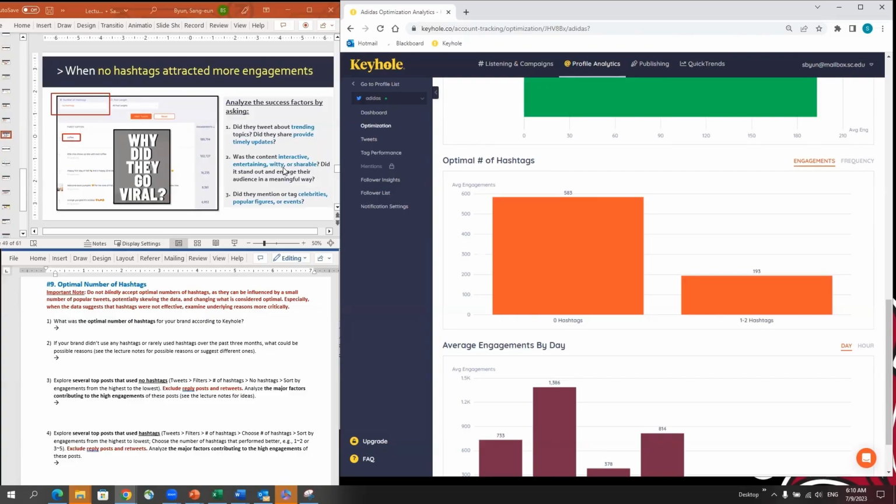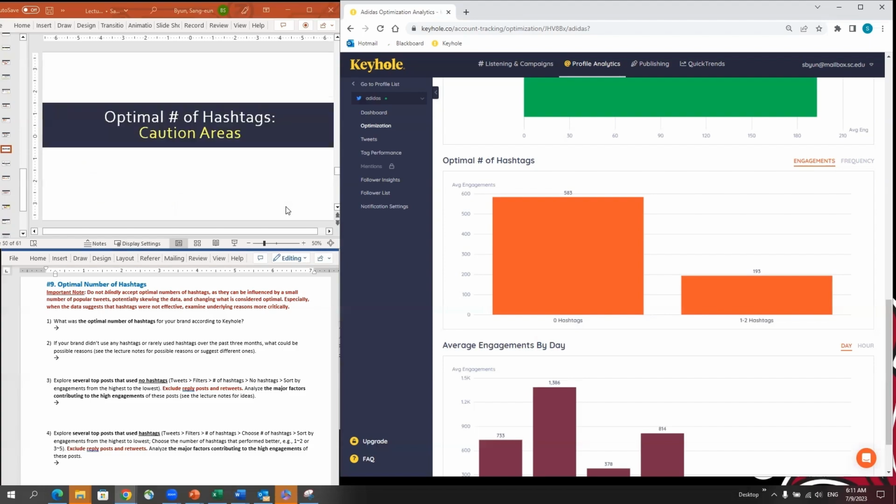If the conversation itself is very entertaining, then you don't need to heavily rely on the use of a hashtag. See if that post without hashtag mentioned a celebrity or popular figure or important event like Coachella. In that case, without using a hashtag, that post itself can be very shareable and engaging. Figure out the reason why posts without hashtags could generate lots of engagement.